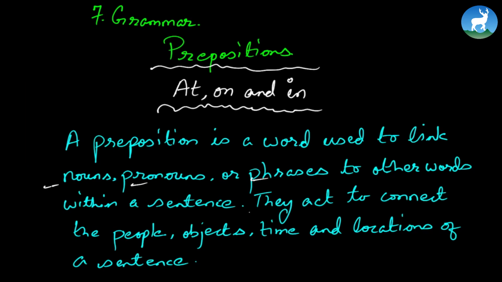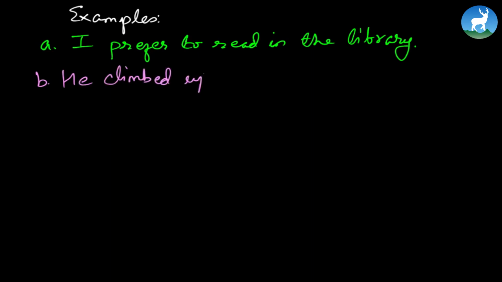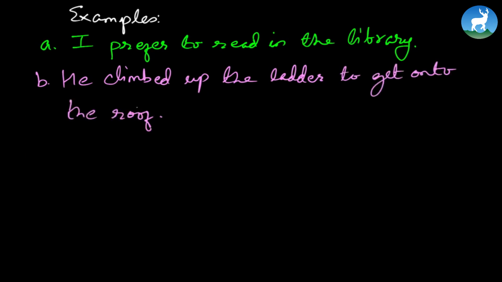Okay, so we'll clarify with examples. A: I prefer to read in the library. B: He climbed up the ladder to get onto the roof.